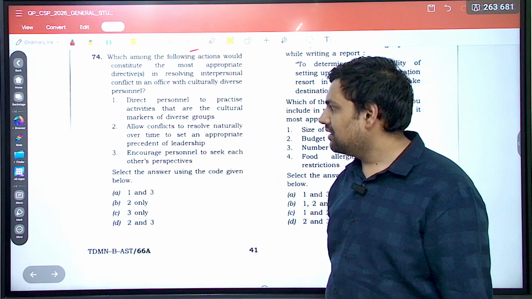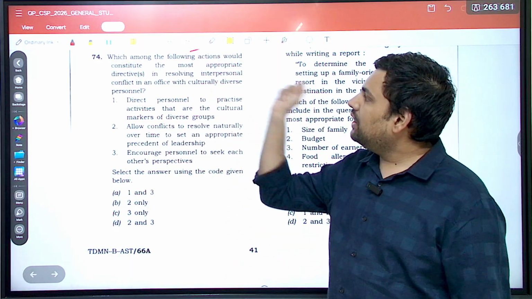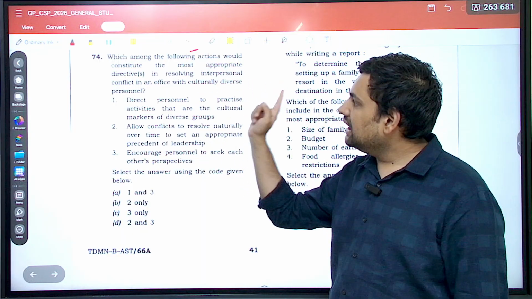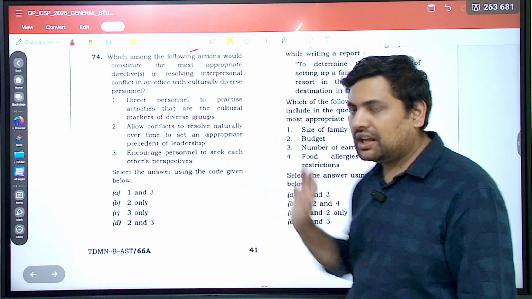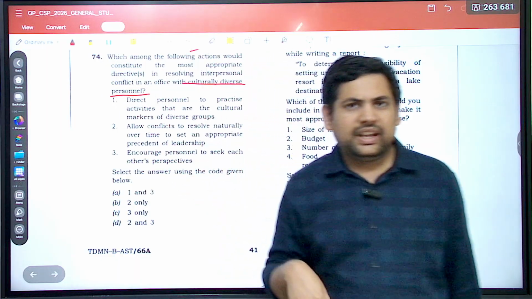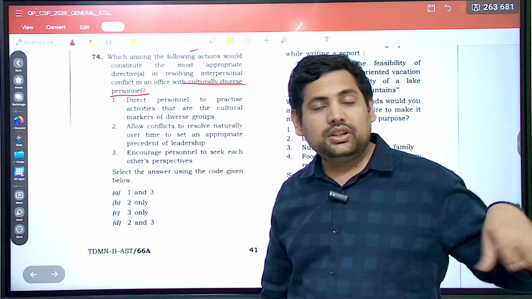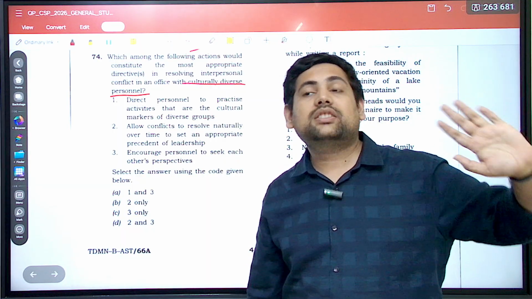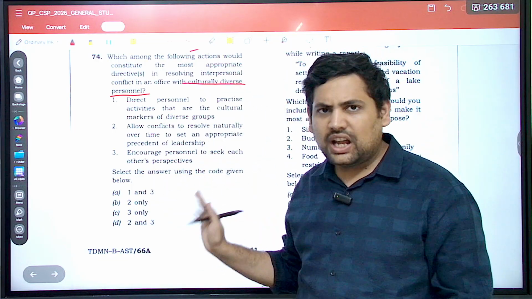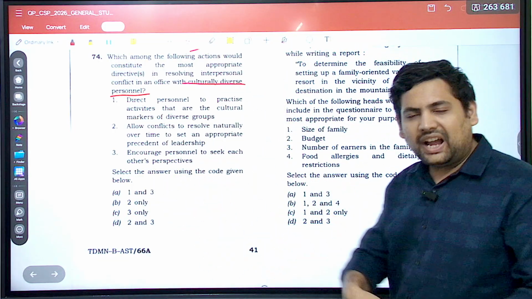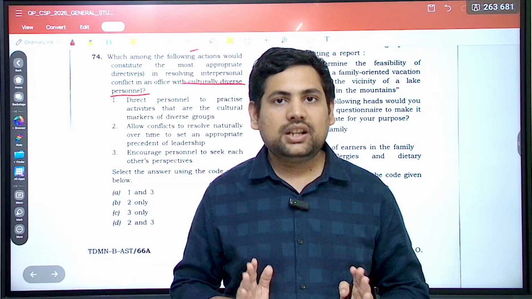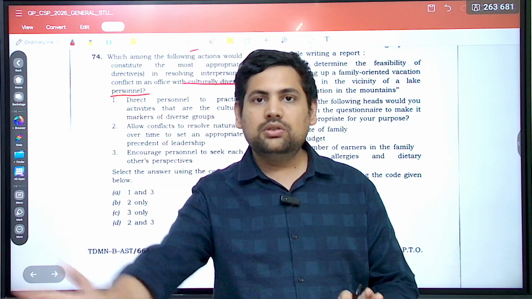Now, see this again. Fairly easy, just read it. Which of the following actions would constitute the most appropriate directive in resolving interpersonal conflict in an office with culturally diverse personnel? Now, what kind of personnel are there? Culturally diverse. That means somebody may be from South India. In South India, also, he may be from Tamil Nadu, from Kerala, somebody is from Uttarakhand, somebody is from Northeast, somebody is from Rajasthan. Correct? Culturally very diverse personnel. Now, if you have such an office, one thing you will always want is that the things required from your business point of view should go as they are.